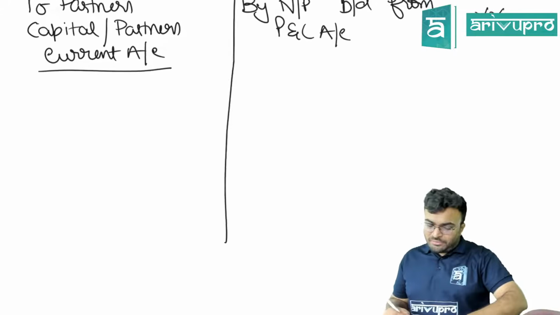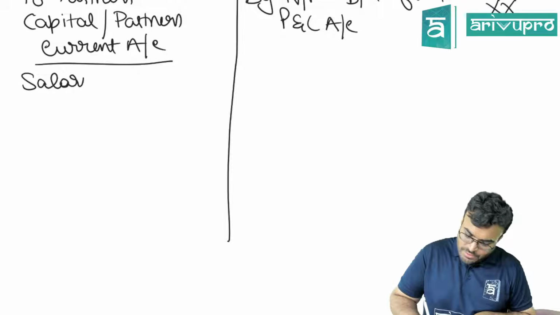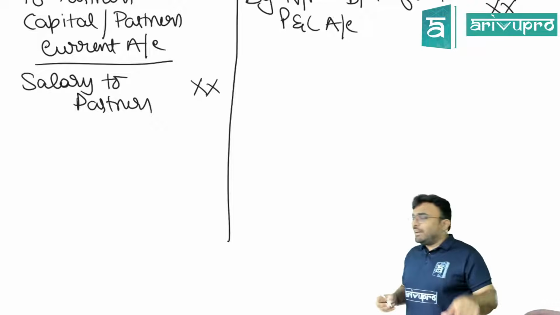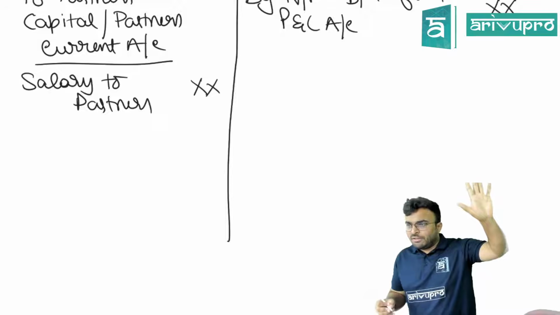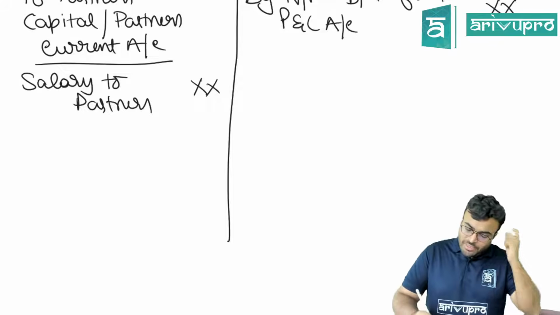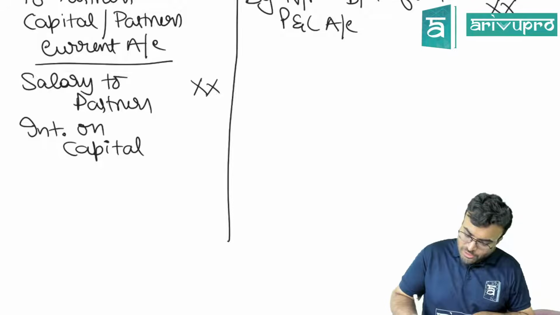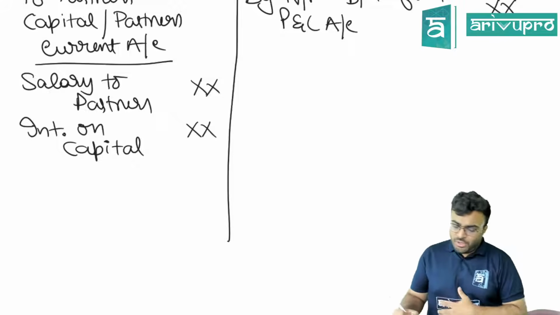What all can be given to partner? You can give salary to partners. I have an employee. That employee's salary, can I put here? No. That employee's salary will be in P&L only. Clear? Only salary to the partners will be here. Then interest on capital, that also will be debited here and will be transferred to partners' capital account or partners' current account.